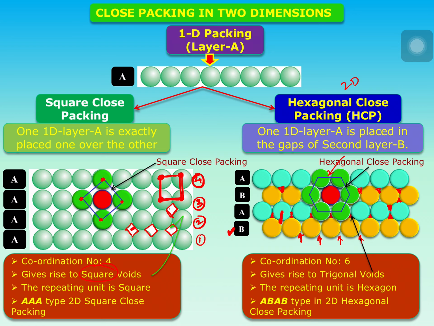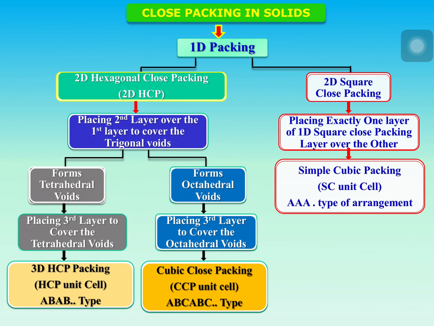The coordination number is 6, means one atom is going to contact 6 other atoms, and it is an AB type of arrangement. Next you have to proceed to close packing in 3 dimensions. So you have to discuss close packing in 3 dimensions. But let's have a review from 1D packing itself. If you take 1D packing, from 1D packing you are having 2D HCP packing and 2D square close packing.